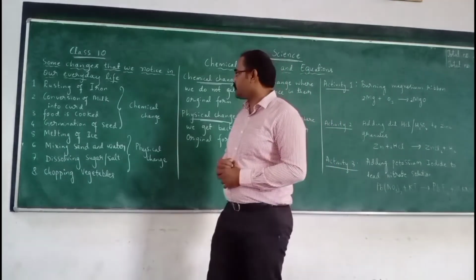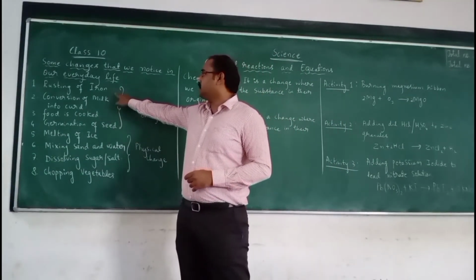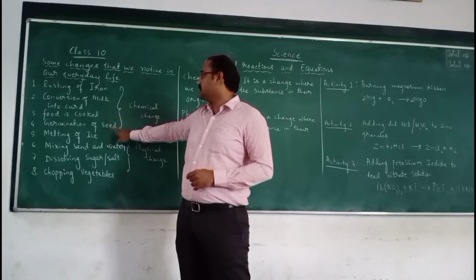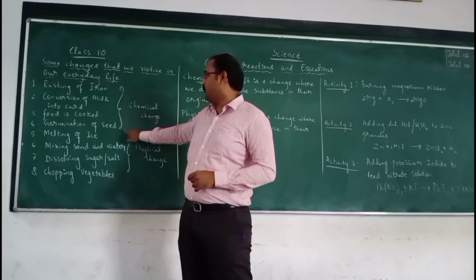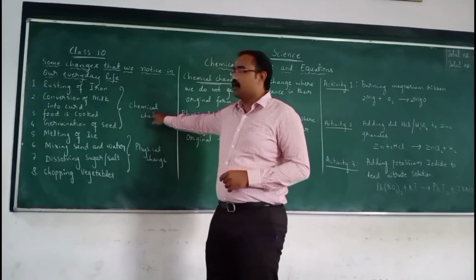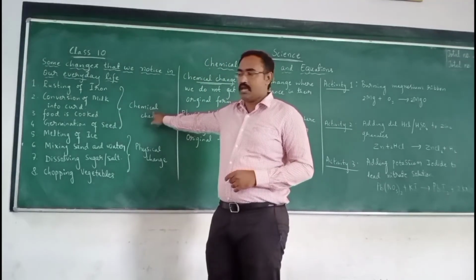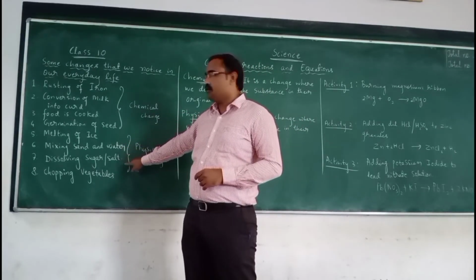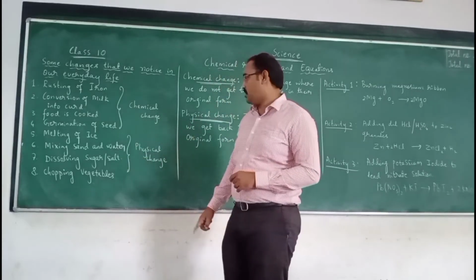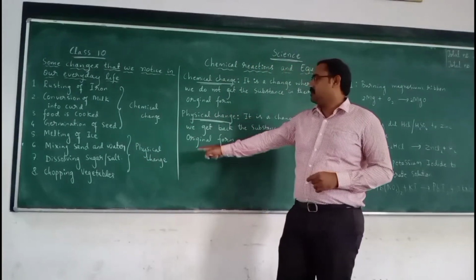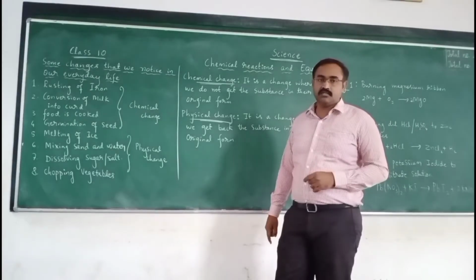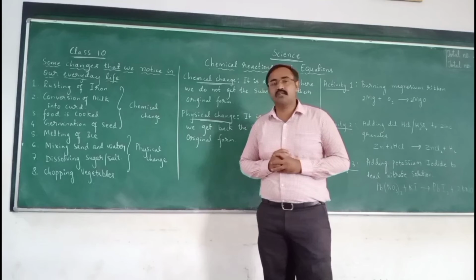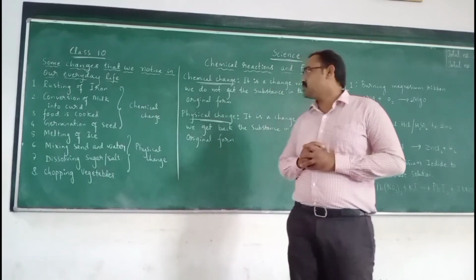So here, rusting of iron, conversion of milk into curd, food is cooked, germination of seed, these first four are chemical changes. And melting of ice, mixing sand and water, dissolving sugar and salt, chopping vegetables are physical changes. So what are chemical changes? First let us understand what are chemical changes.